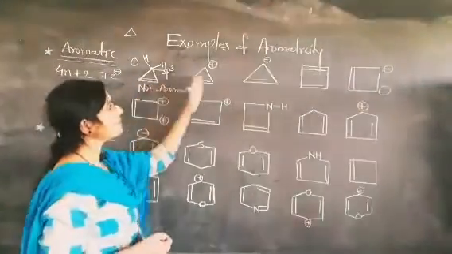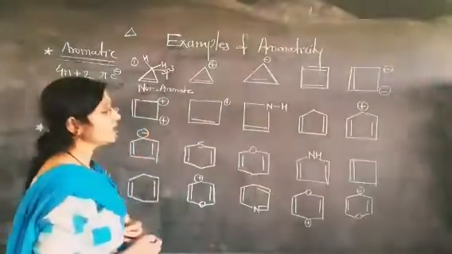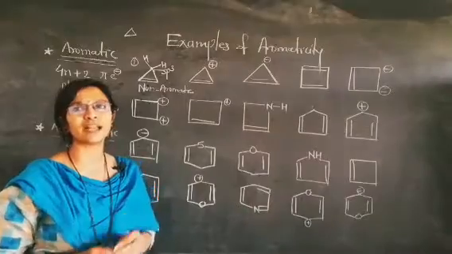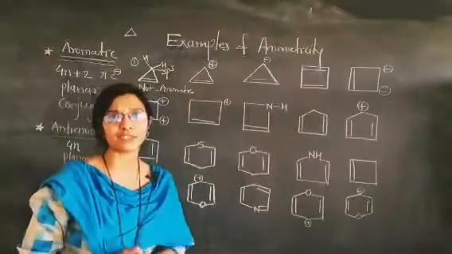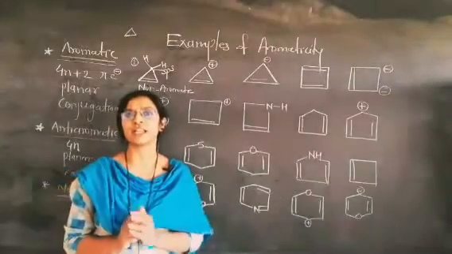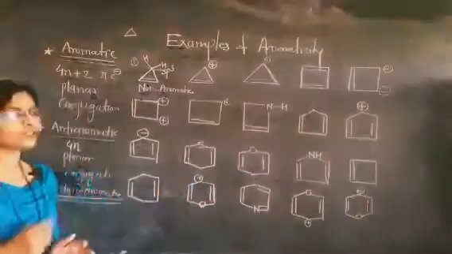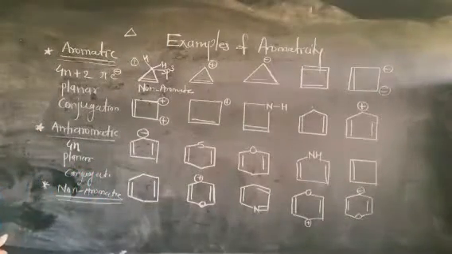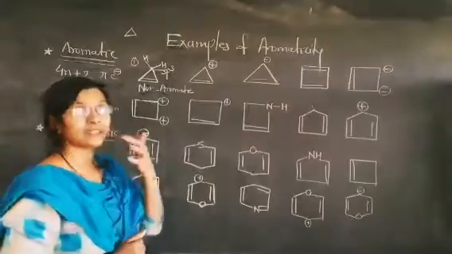Now the same cyclopropene ring we have to take here, and this is the cyclopropene cation. Here one of the hydrogens is removed, and friends, you should always remember the positive charge cannot contribute any electrons, and therefore the positive charge is only useful for delocalization or conjugation.